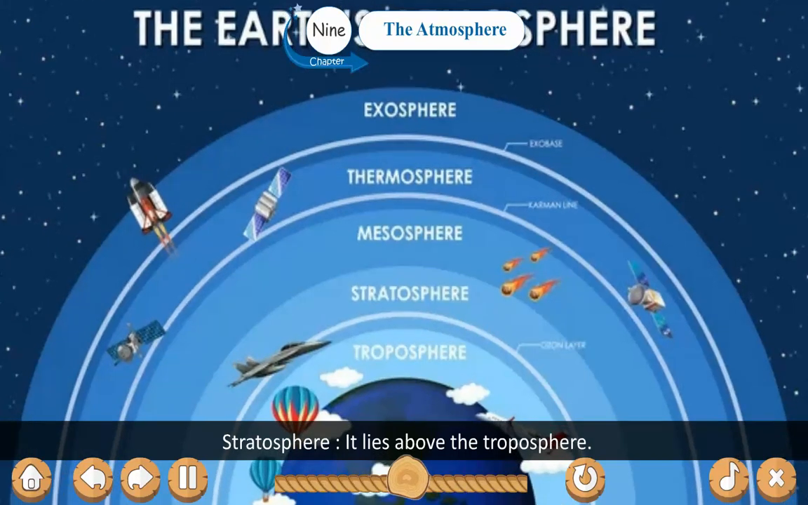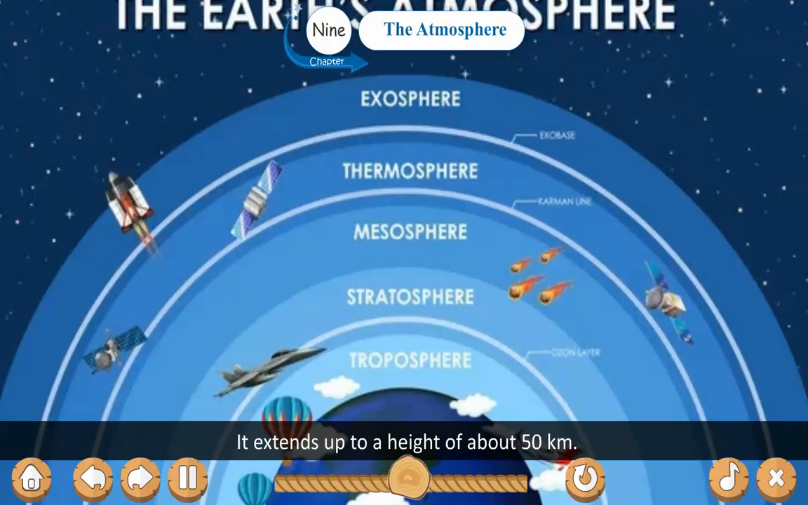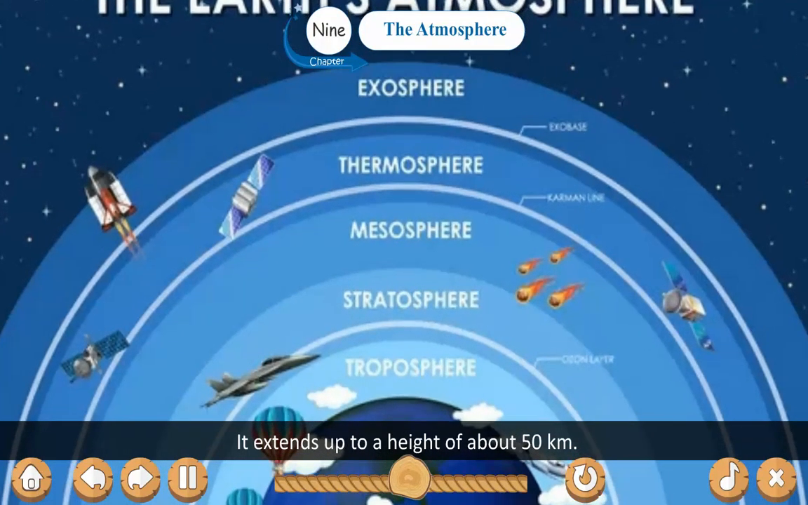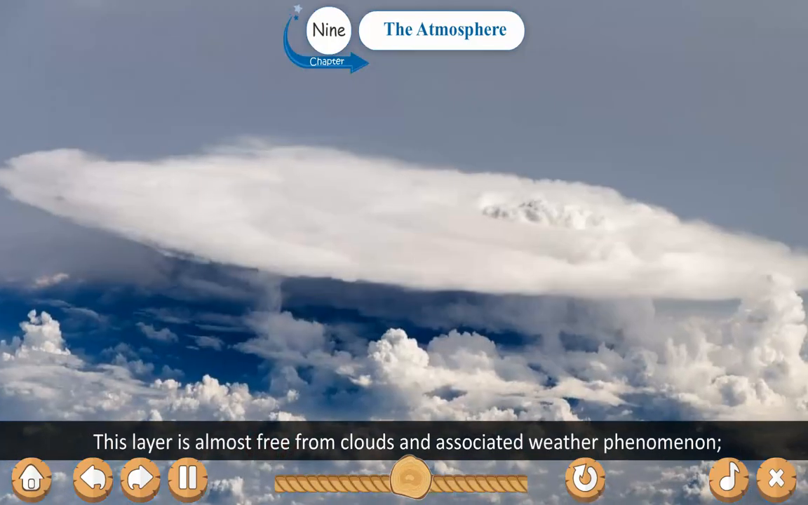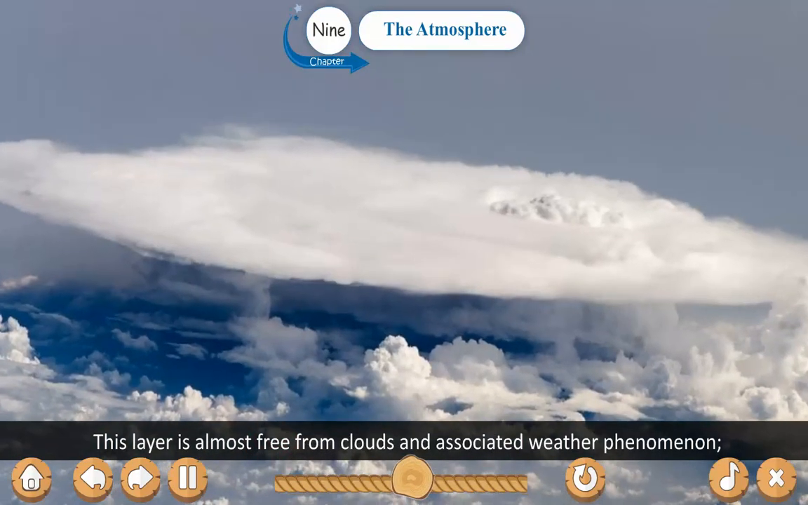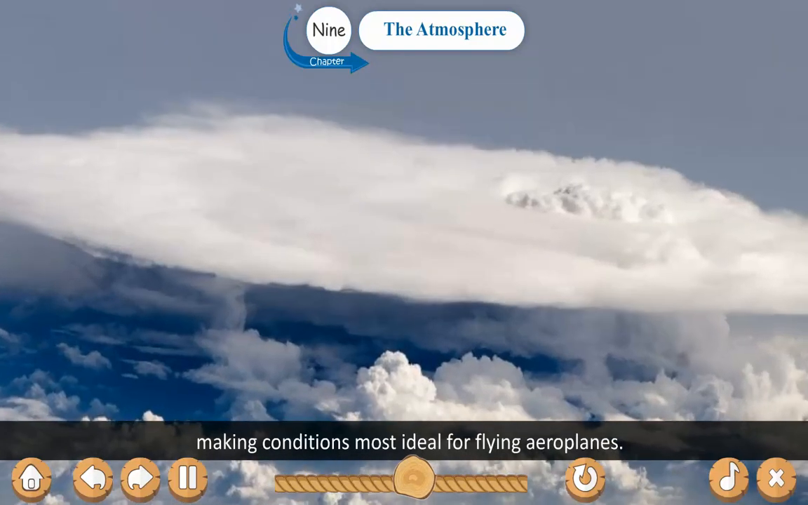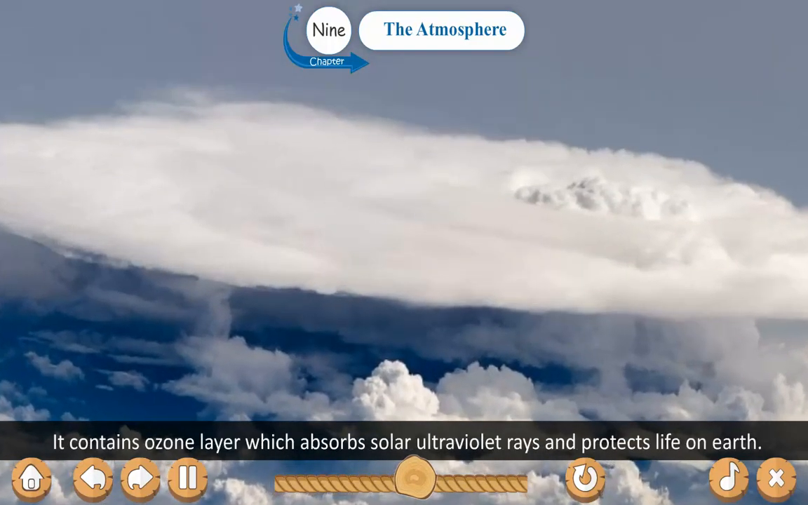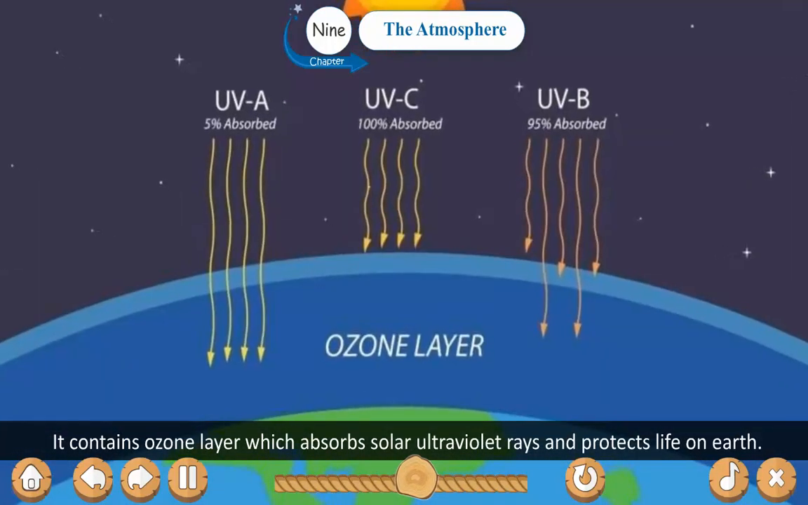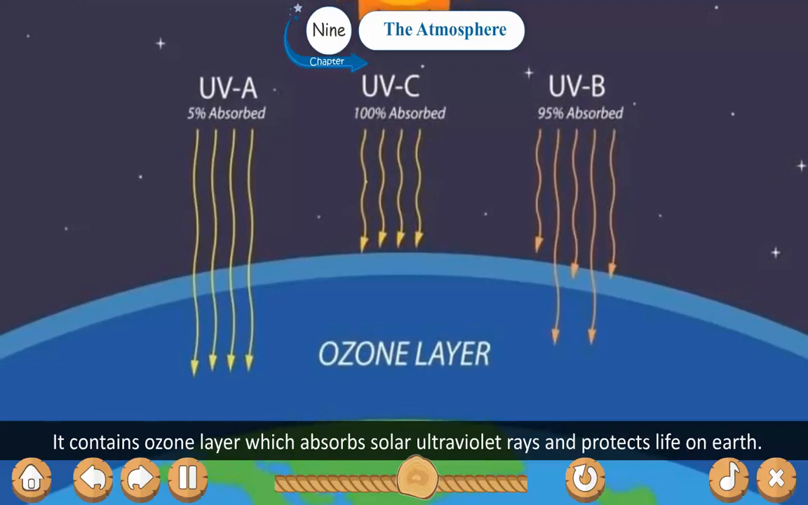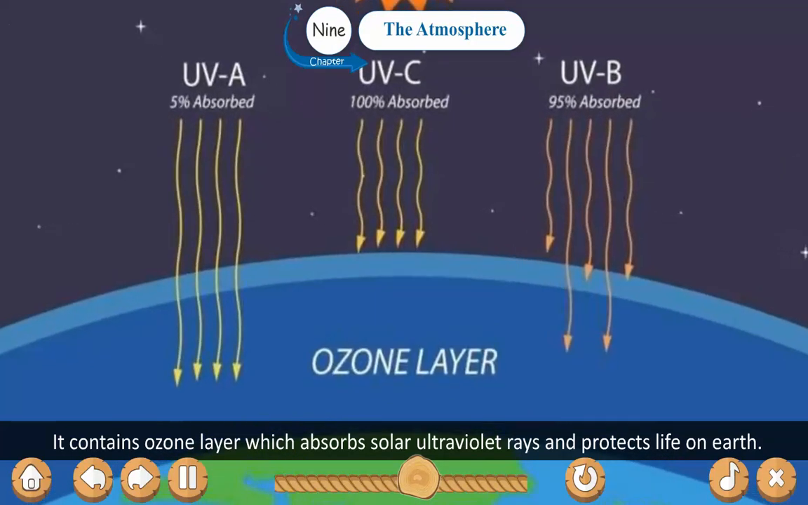Stratosphere. It lies above the troposphere. It extends up to a height of about 50 km. This layer is almost free from clouds and associated weather phenomena, making conditions most ideal for flying aeroplanes. It contains the ozone layer which absorbs solar ultraviolet rays and protects life on Earth.